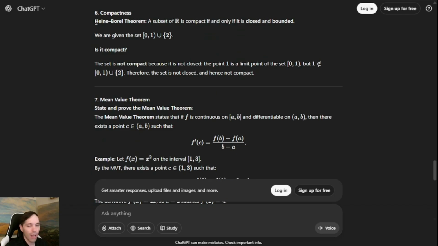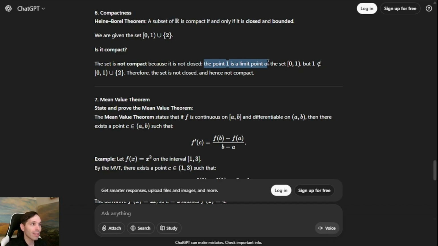Compactness. I think we were asked to show the Heine-Borel theorem and if that was what the definition was. So the Heine-Borel theorem said a subset of R is compact if and only if it is closed and bounded. Very important in almost any analysis class moving forward. We're given the set 0, 1, half open, union with the point 2. Is it compact? The set is not compact because it is not closed.